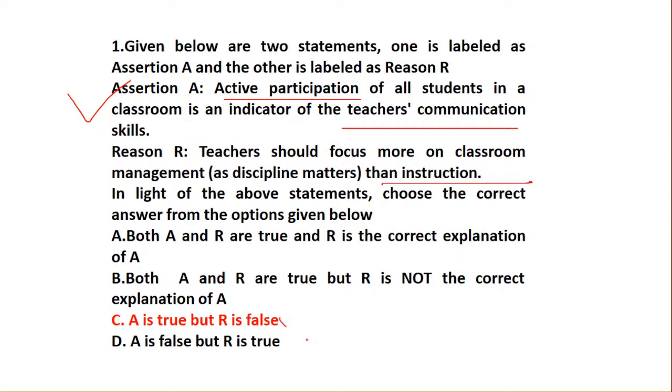So obviously this statement stands to be false. There is no correlation between the assertion and the reason. They are two individual statements, that A is true and R is false. So the right answer is option number C.